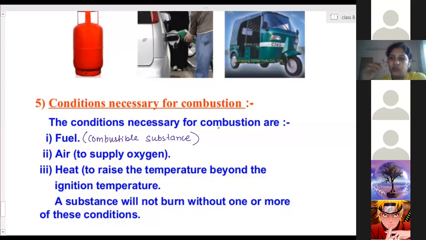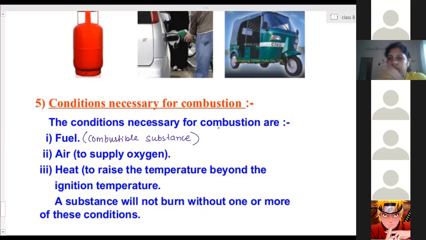By pouring water, what are we actually doing? We are reducing the ignition temperature of the fire. Due to the water, the temperature cools down. The combustible substance's temperature decreases.